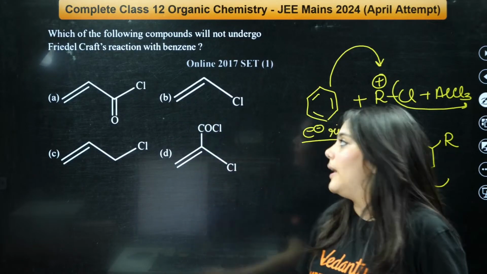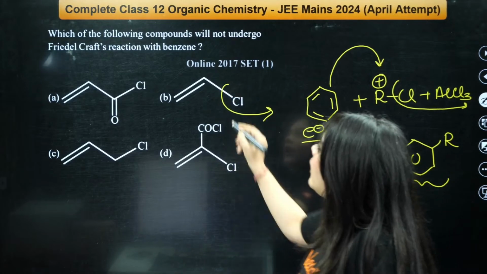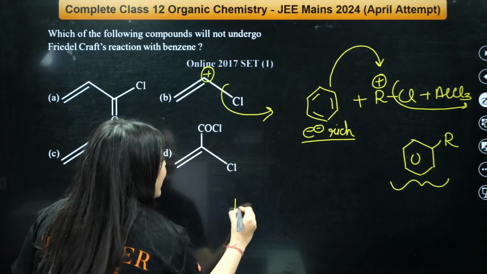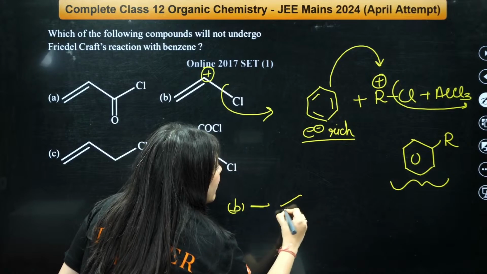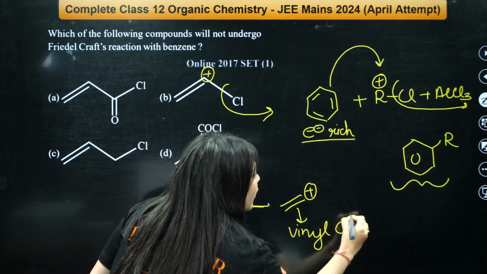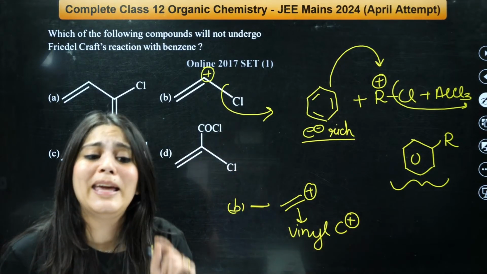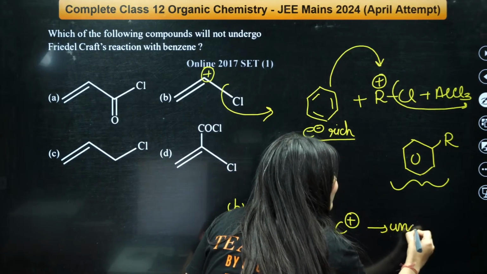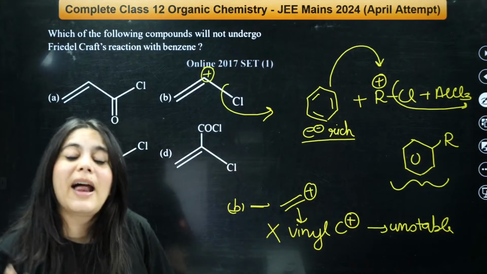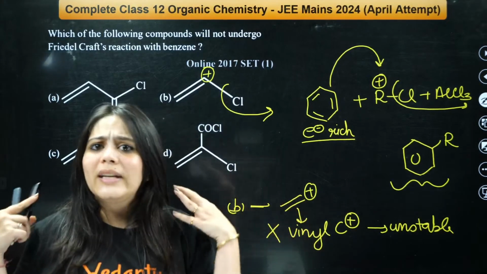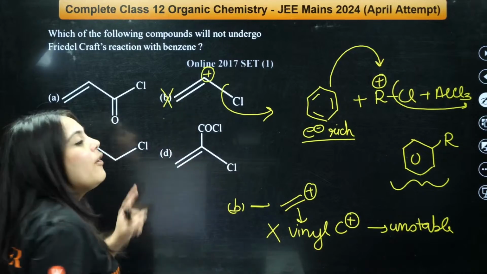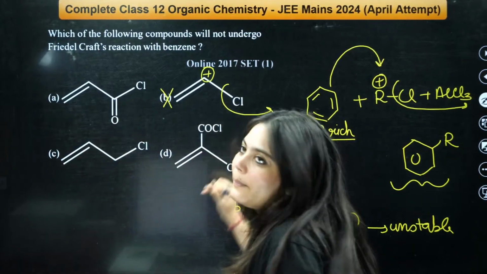First of all, look at B. If I remove this chlorine from here, what kind of carbocation am I getting? In option B, I am getting a vinyl carbocation. This is called a vinyl carbocation, which is extremely unstable. Very unstable species. Hence, these will never be formed. Whatever is unstable does not want to be formed. They do not exist. Hence, this will not give your Friedel-Crafts reaction. Hence, the correct answer is B.